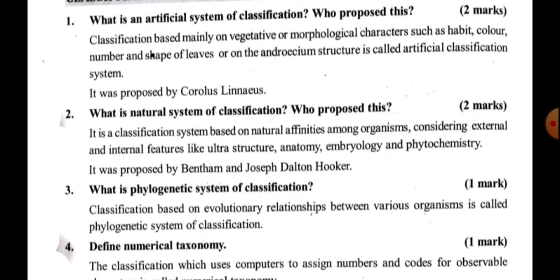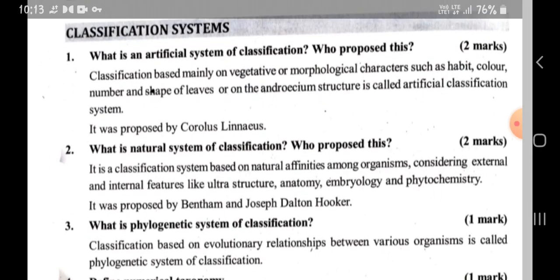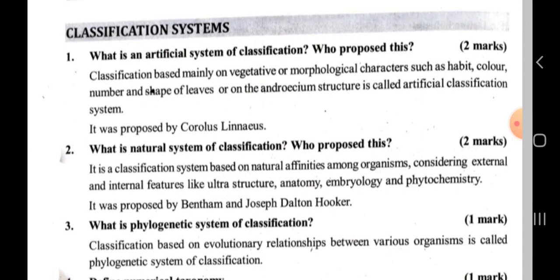Next, what is the natural system of classification and who proposed this? It is a classification system based on natural affinities among organisms, considering external and internal features like ultrastructure, anatomy, embryology and phytochemistry, and it was proposed by Bentham and Joseph Dalton Hooker.